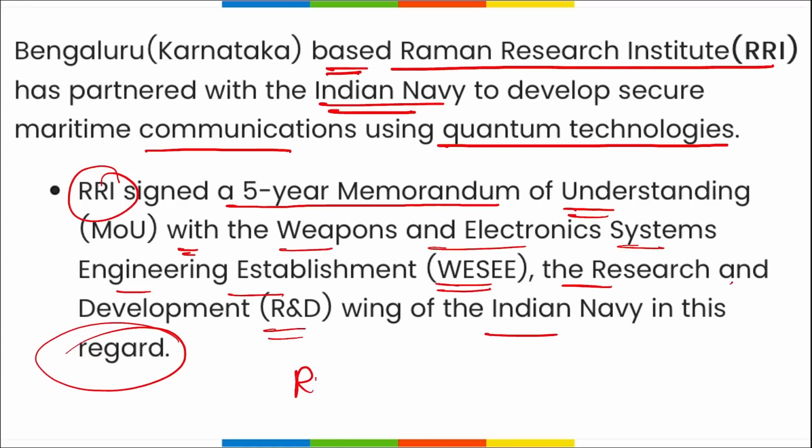Then if we talk about RRI, it was founded in 1948 by the Indian physicist and Nobel laureate Chandrasekhar Venkata Raman, that is C.V. Raman. It was restructured in 1972, and as of now, where is the headquarters of it? It is in Bangalore, Karnataka.